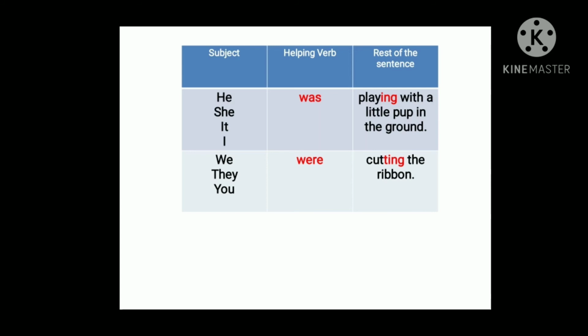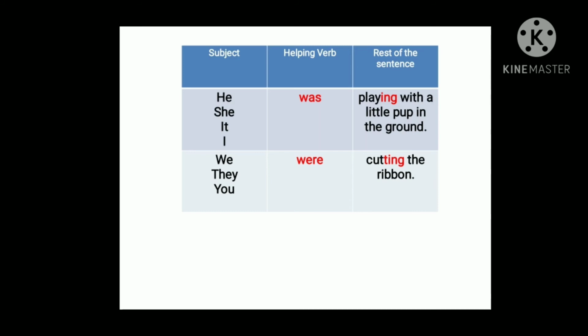Whenever we talk about a single person, if your noun or pronoun is singular, then we use the helping verb was. If we are talking about a plural noun or plural pronoun, then we use the helping verb were. Other than that, you add ing to the main verb, and we saw the rules for how to add ing to the main verb.